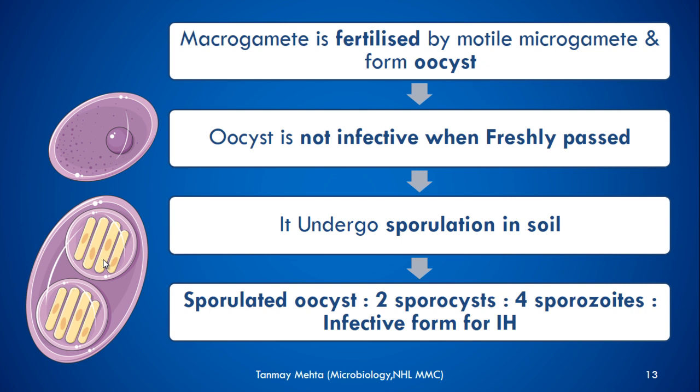It will be released into feces, and it undergoes sporulation in soil, and it develops 2 sporocysts. This is a sporocyst in which there are 1, 2, 3 and 4 sporozoites, and each oocyst has 2 such sporocysts. So one oocyst will have 8 sporozoites.